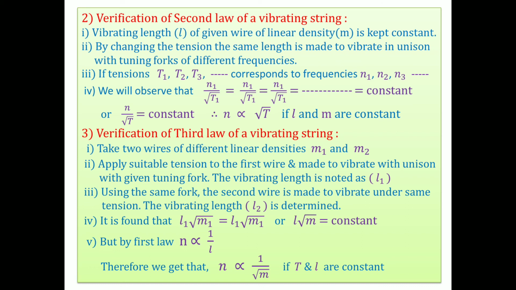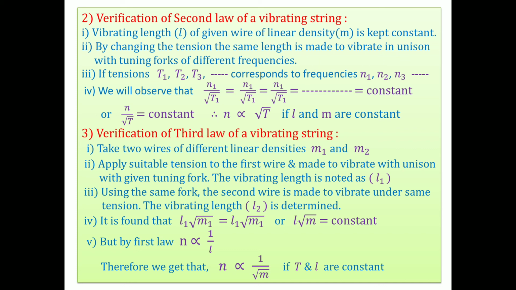Then what we have to do? Change the tension in the hanger. By changing the tension, the same length is made to vibrate in unison with tuning forks of different frequencies. We take different tuning forks and thereafter adjust the tensions.